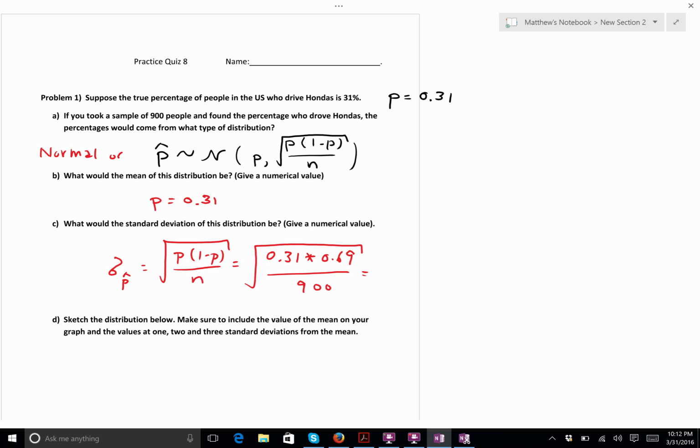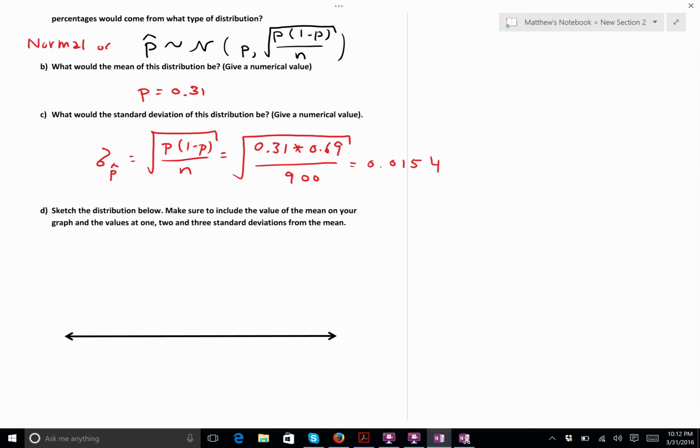Okay, 0.31 times 0.69 divided by 900. And that ends up being 0.0154. That's the standard deviation. Okay. And this is in probabilities. This is not in percentages.